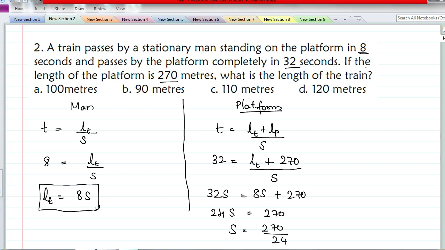What am I supposed to find? Length of the train. So this S I'll substitute here. 8 into, what is S? 270 by 24. So 8 3s are 24, 3 90s are 270. So the answer is 90 meters. Now let's go to the next question.